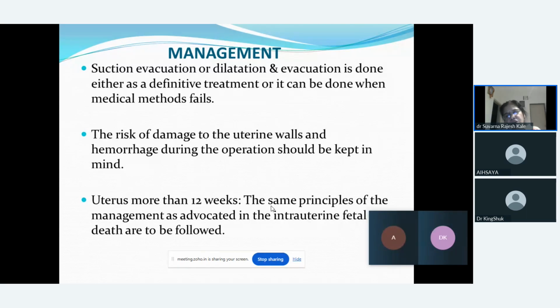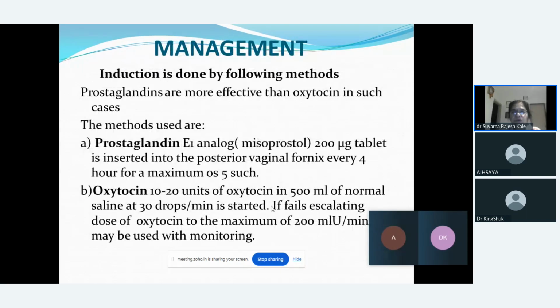If the uterus is more than 12 weeks, same principles can be adopted, but intrauterine fetal death protocols are to be followed. So we can go for induction of the process of abortion with the help of prostaglandin, which is more effective than oxytocin. So we can use a misoprostol 20 microgram tablet, which will be inserted in the posterior vaginal fornix every 4 hours.